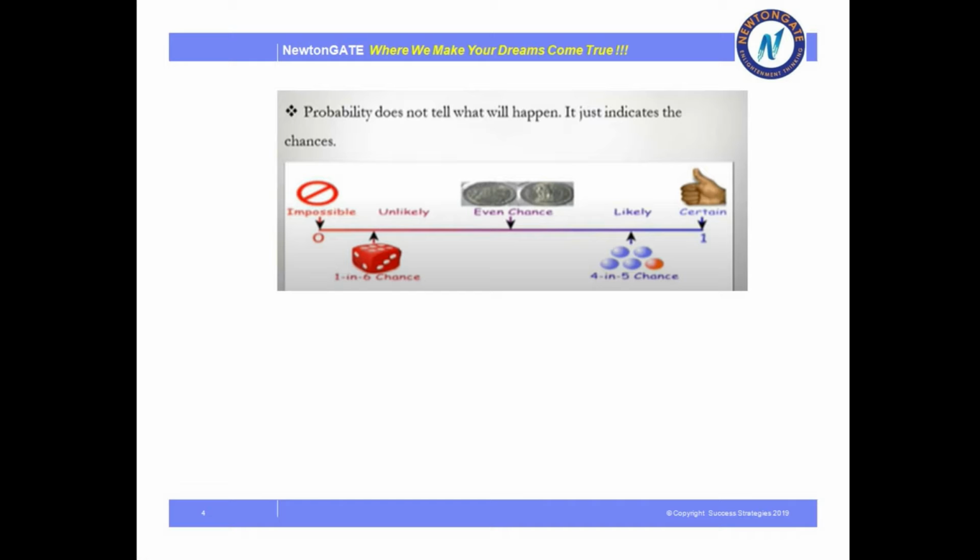Suppose, for example, imagine the weather. If it is cloudy, it will just tell you that it might rain. No one is confident that it is sure to rain.